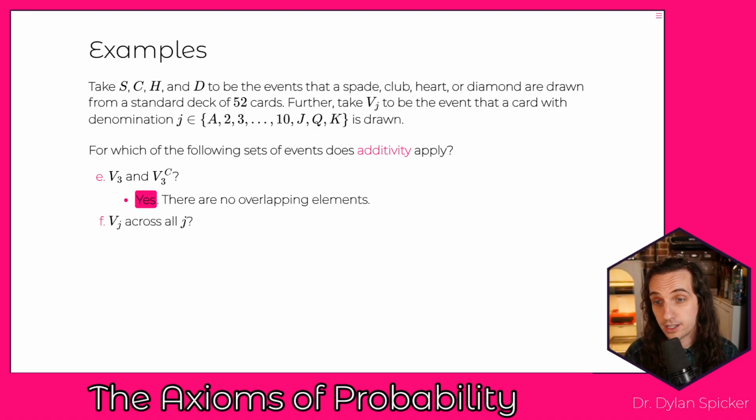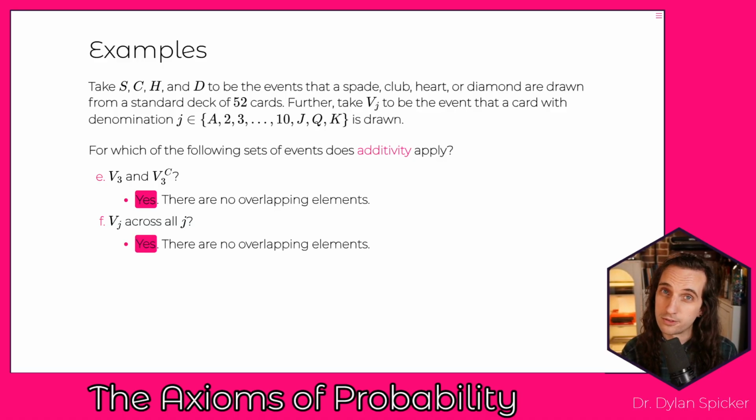Now, what about V_J across all of the different J's? We're going to take our 13 different sets here. Is there anything that's overlapping between aces, 2s, 3s, and so forth? And the answer is no. If you're an ace, you're not a 2, 3, or 4. If you're a 2, you're not an ace, 3, or 4, and so forth. So there are no overlapping elements, and additivity applies there.